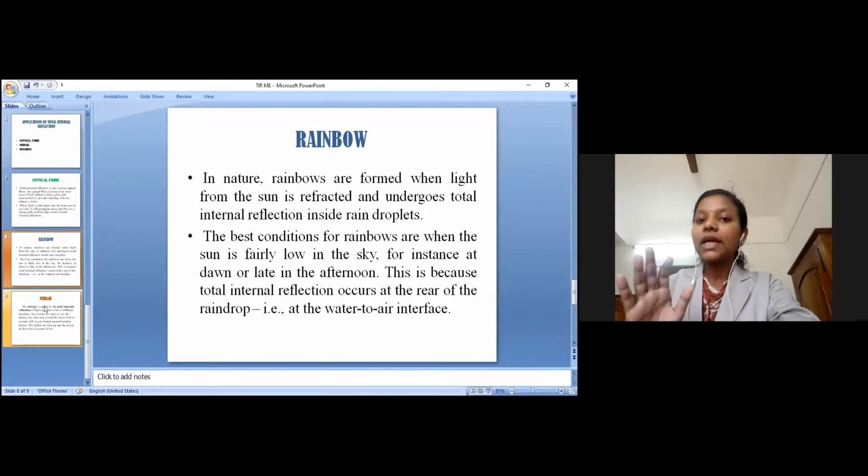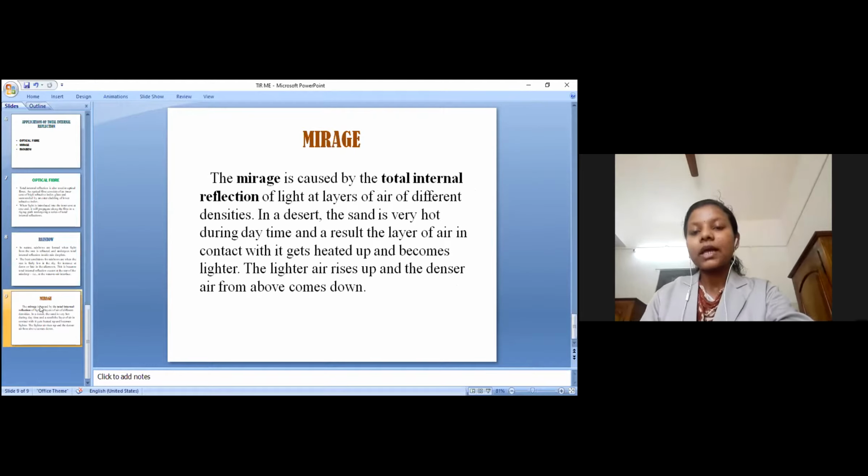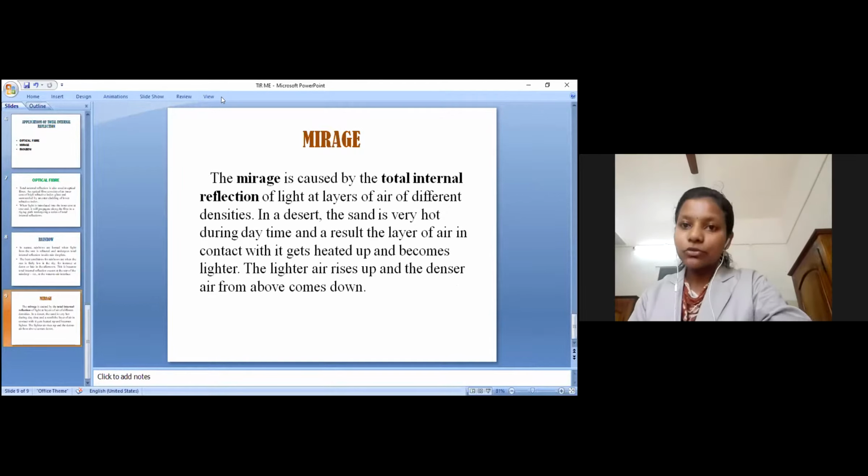Then we move to the third application, that is mirage. The mirage is caused by the total internal reflection of light at layers of air of different densities. In a desert, the sand is very hot during the daytime, and as a result the layer of air in contact with it gets heated up and becomes lighter. The lighter air rises up and the denser air from above comes down. It is the mechanism of mirage.